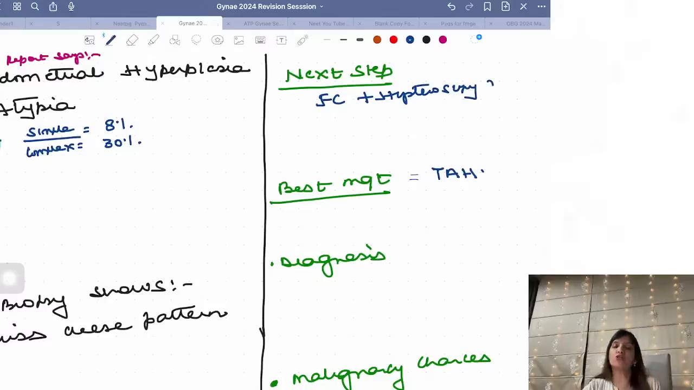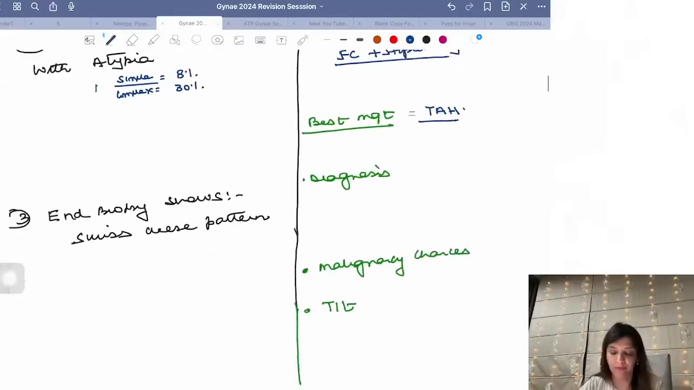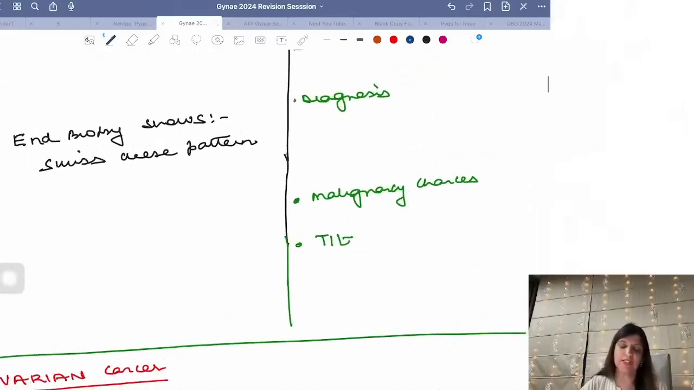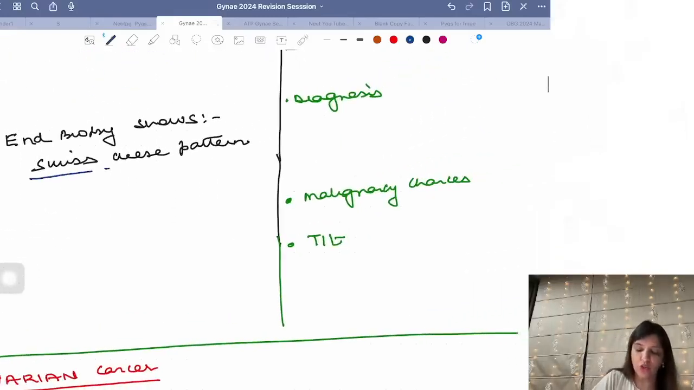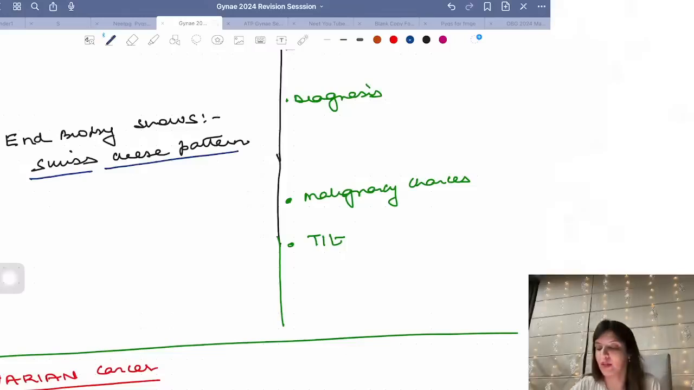So read your questions very carefully. If your question is saying there is endometrial hyperplasia with atypia, what is the next step? Next step is fractional curettage plus hysteroscopy. But if they ask you the best management, it is total abdominal hysterectomy. Now, if your question says that the endometrial biopsy report is showing you a Swiss cheese pattern, what is the diagnosis? First tell me that.